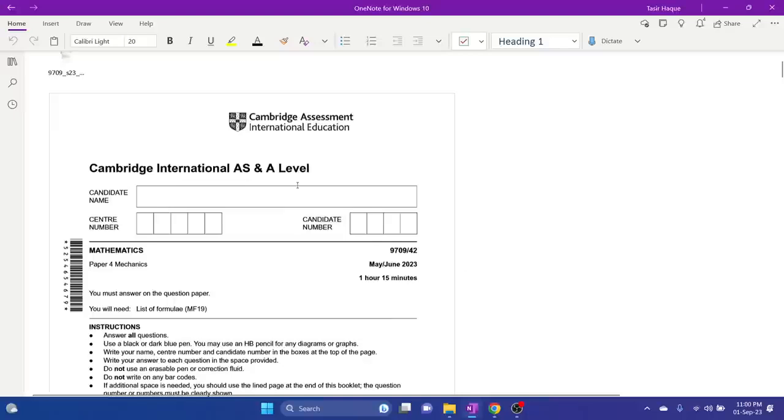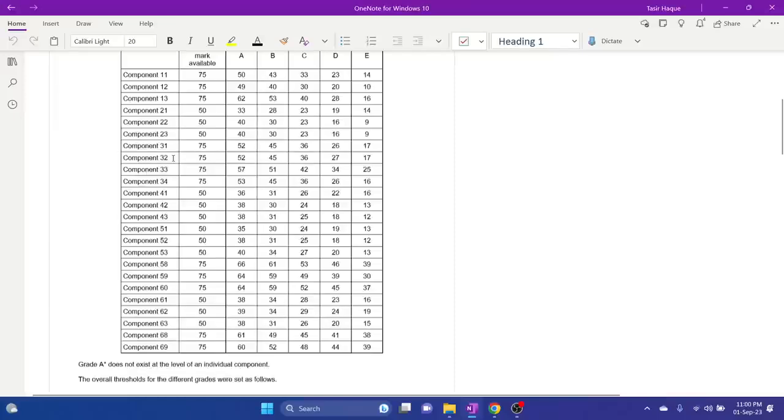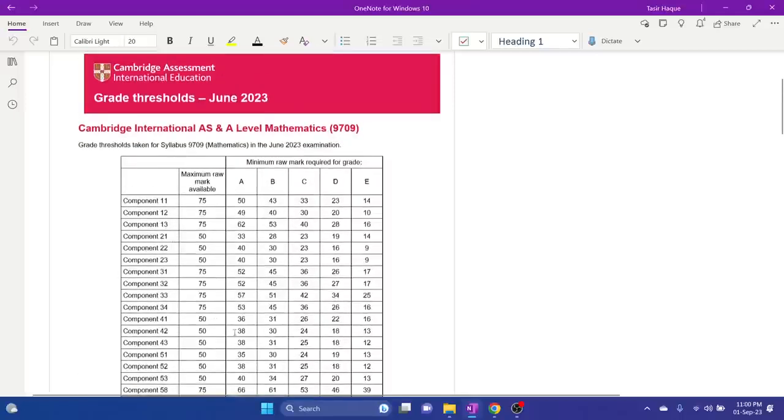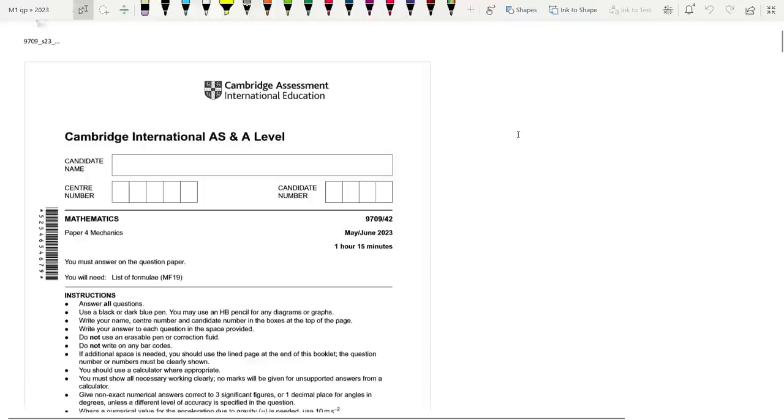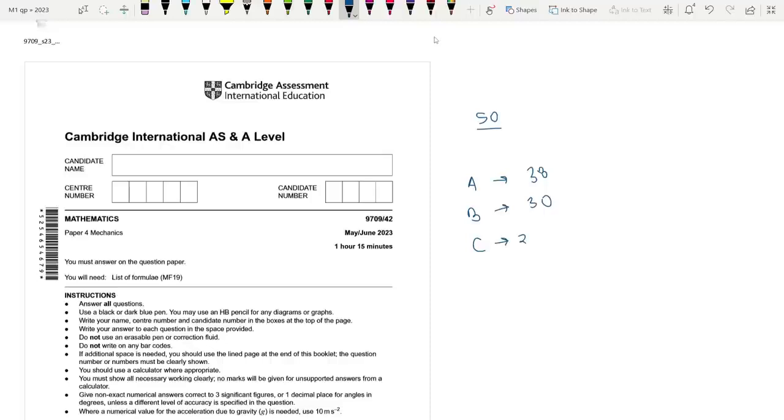So let's take a look at the threshold before we begin. For this paper, for paper 40, A was actually at 38. B was at 30, C was at 29, D was at 18, and E was at 13. Alright. I will be doing the other paper soon. So out of 50, A was at 38, B was at 30, C was at 24, D was at 18,